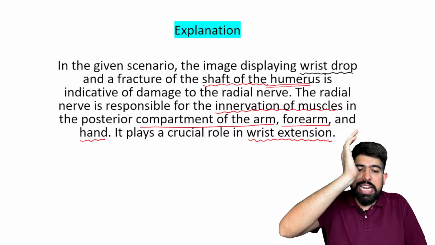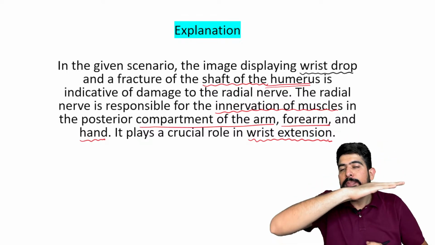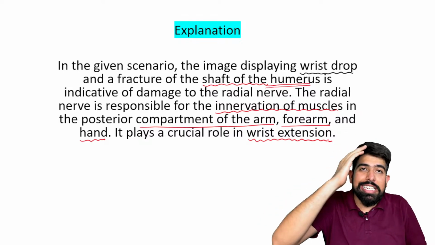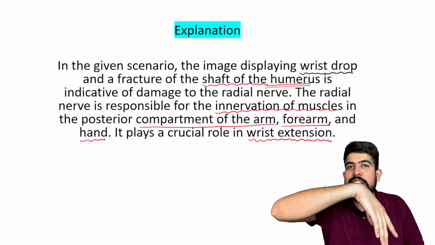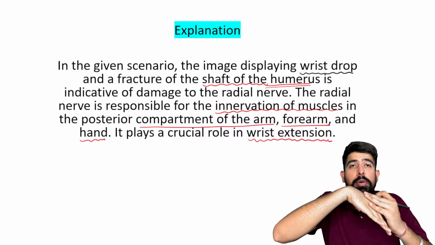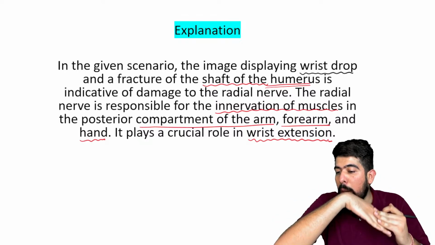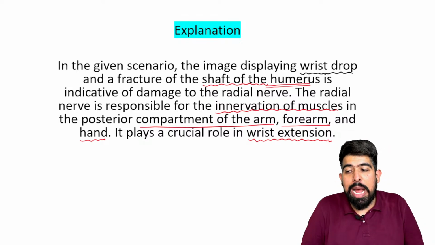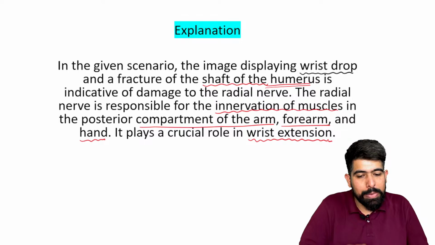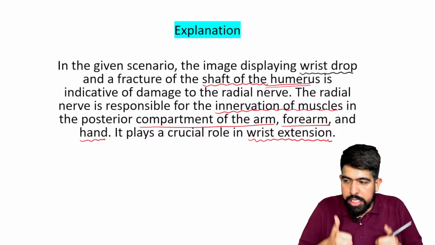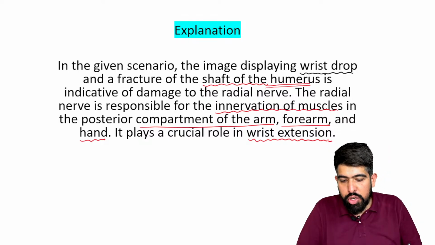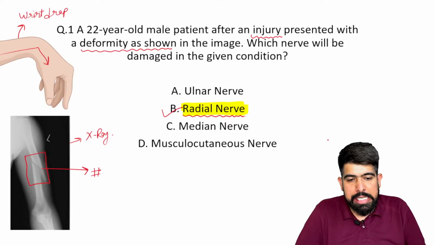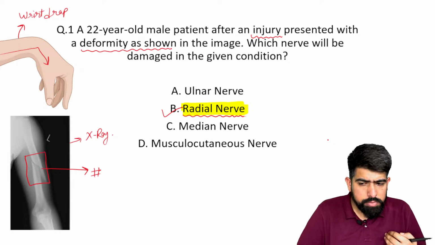So if the wrist cannot extend, right? This is the wrist extension. But if injury to this radial nerve happens, this wrist extension will not be possible, and that's why the wrist will drop, right? And this is the clinical image shown in this particular MCQ. This is known as wrist drop. All right. Did you understand this particular wrist drop and radial nerve injury clinical point? Right. Very good.